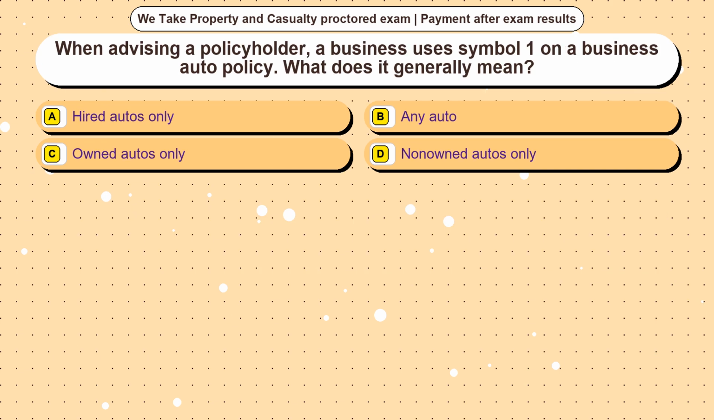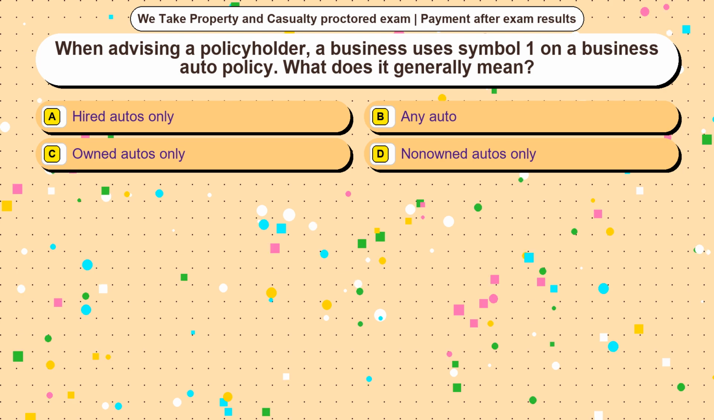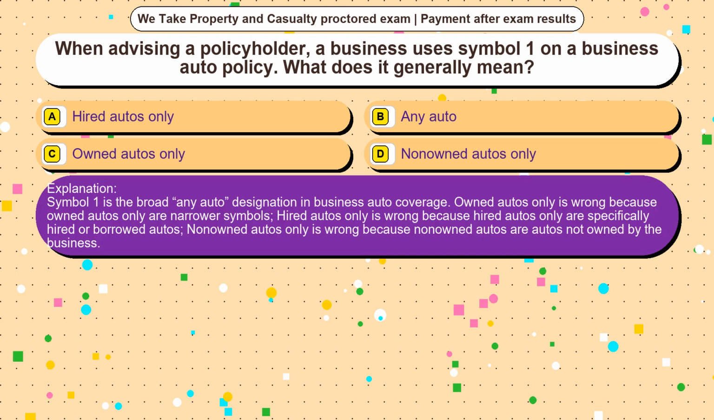Question 6. When advising a policyholder, a business uses symbol 1 on a business auto policy. What does it generally mean? Option A, hired autos only. Option B, any auto. Option C, owned autos only. Option D, non-owned autos only. The correct answer is option B. Symbol 1 is the broad any auto designation in business auto coverage.